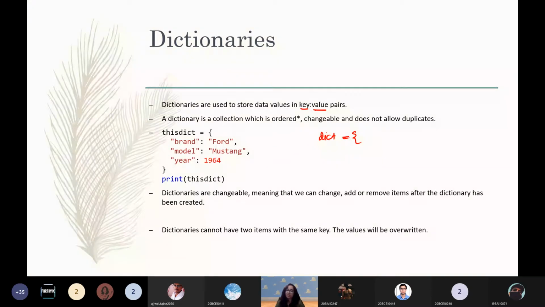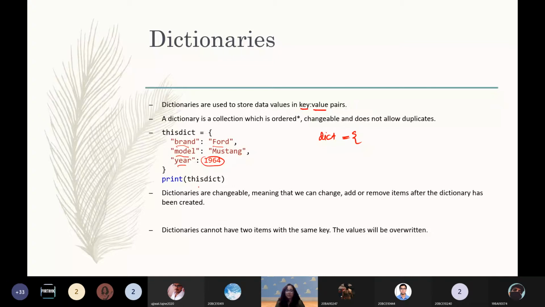For example, we have taken the example of a car here. So if brand is the key, what is the value? Ford. This can be Audi, this can be BMW, it can be anything. Then we have the model. I'm not really familiar with different car models, but yeah, Mustang, sedan, hatchback, it can be any of those. And year, as in when it was made or when it was launched. Again, year can be a variable value.